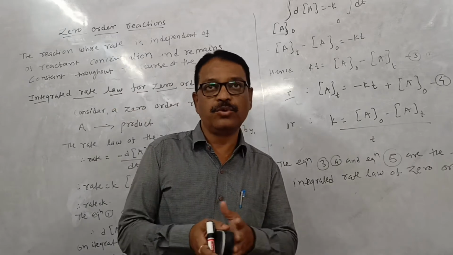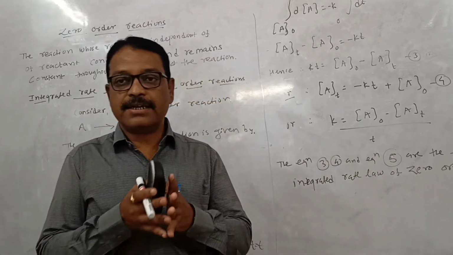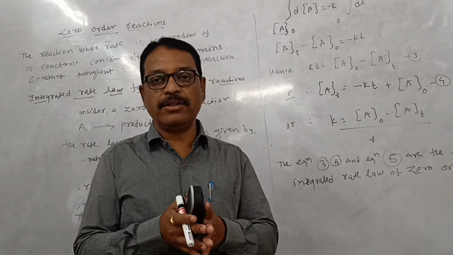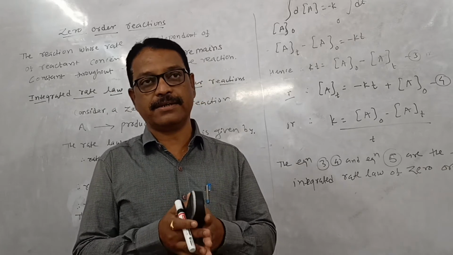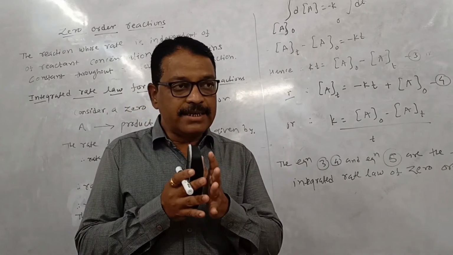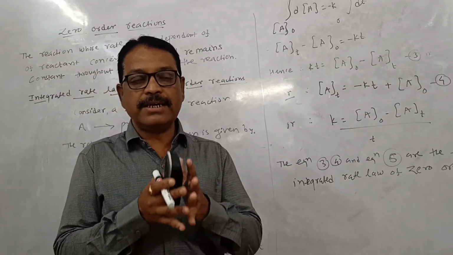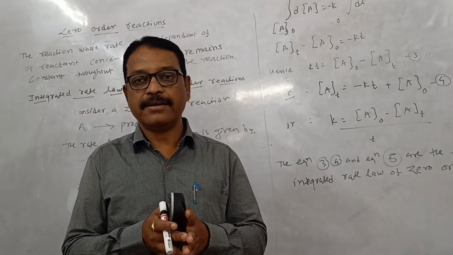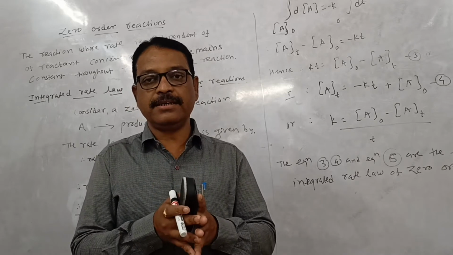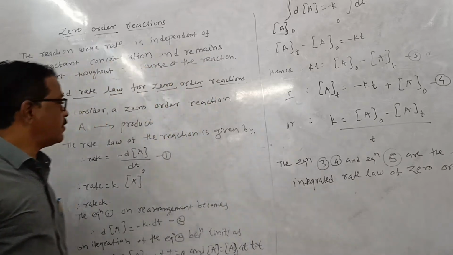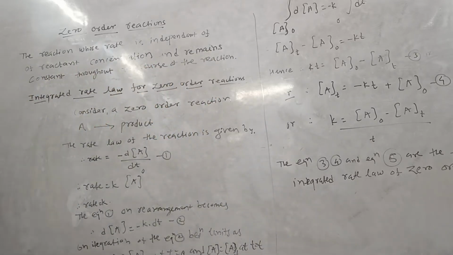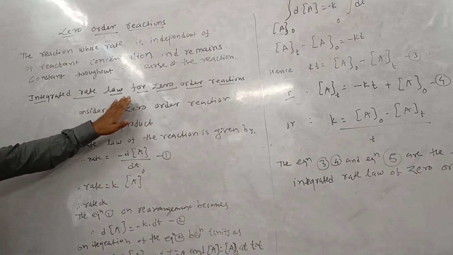It produces product at a constant rate, so the rate of a zero order reaction is equal to the rate constant.